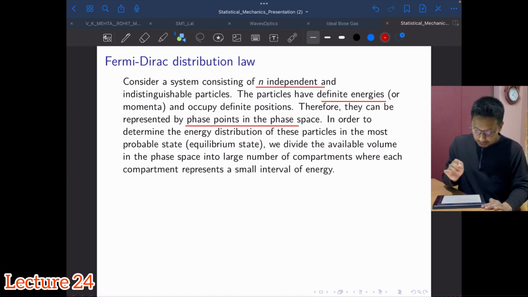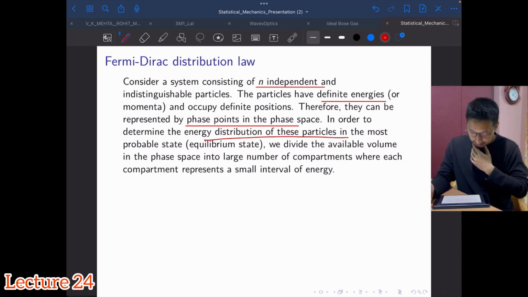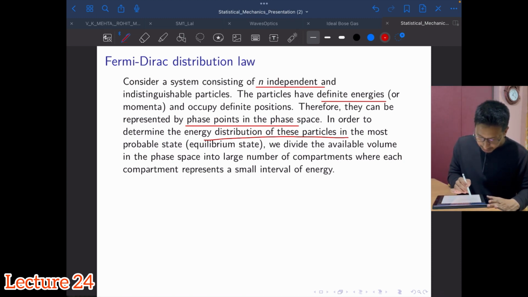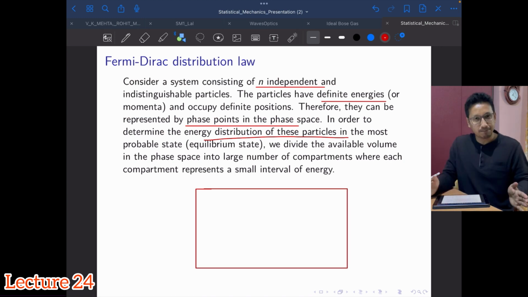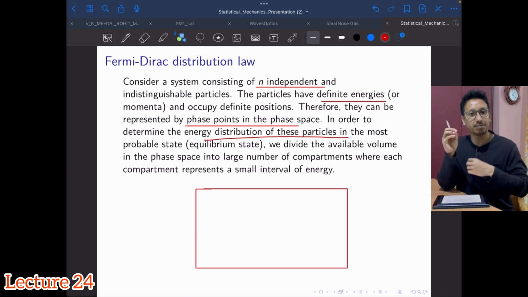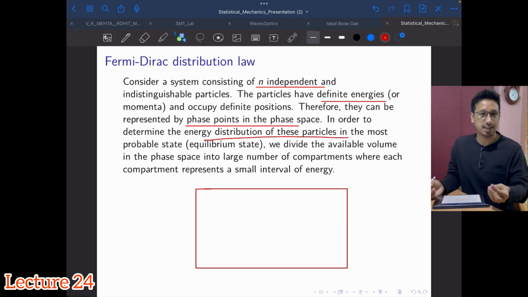To determine the energy distribution of these particles in statistical equilibrium, as for other distributions, whatever available volume we have, we divide into many compartments. Each represents some energy level or interval of energy, and within that energy level we have quantum states, which we represent as cells of equal size.